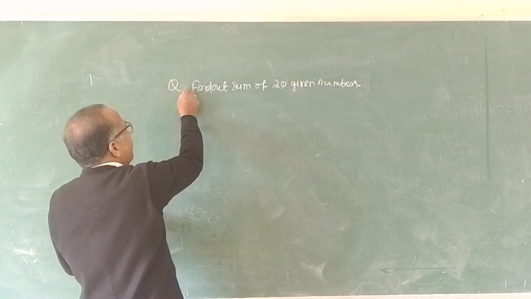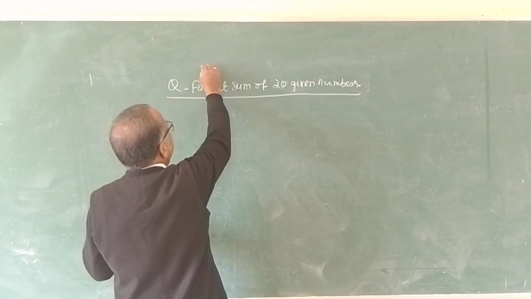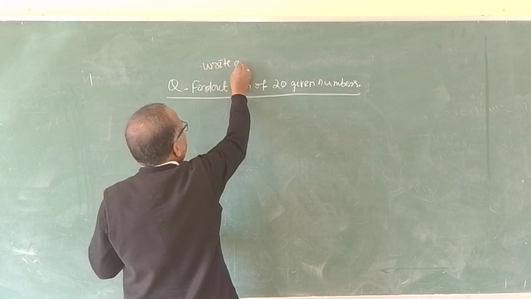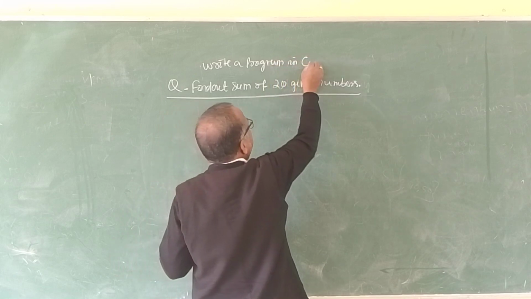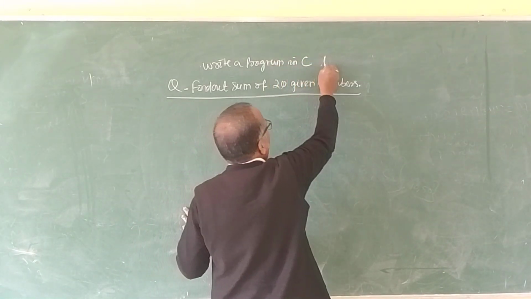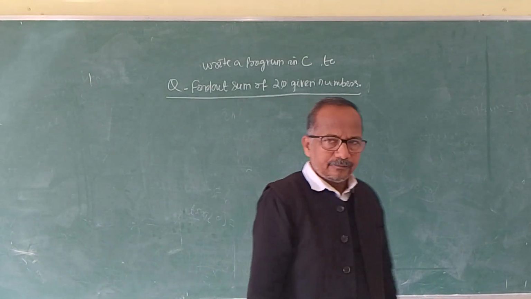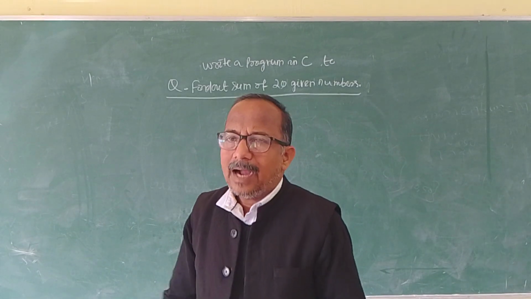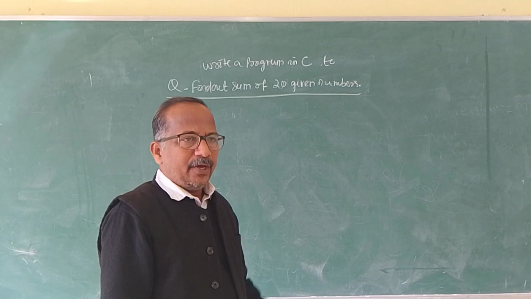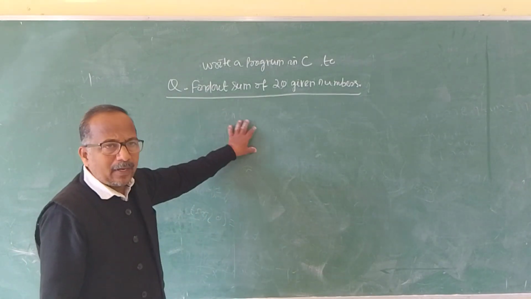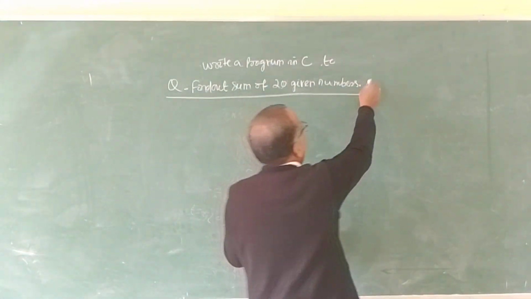This is the question: write a program in C to find the sum of 20 given numbers. Okay. How to write this program using an array?